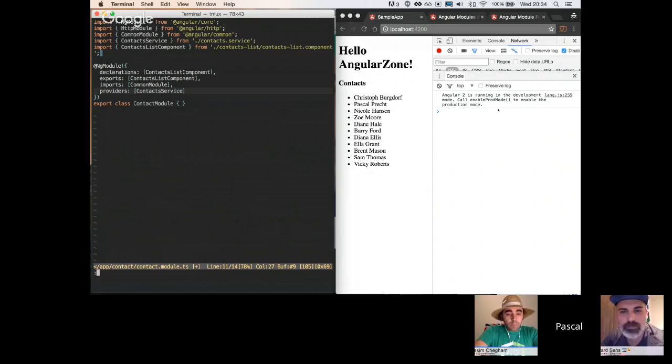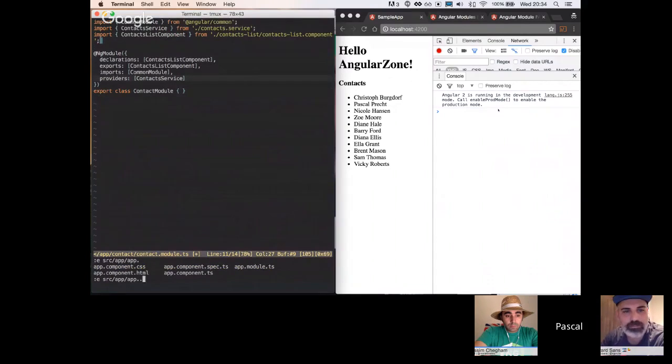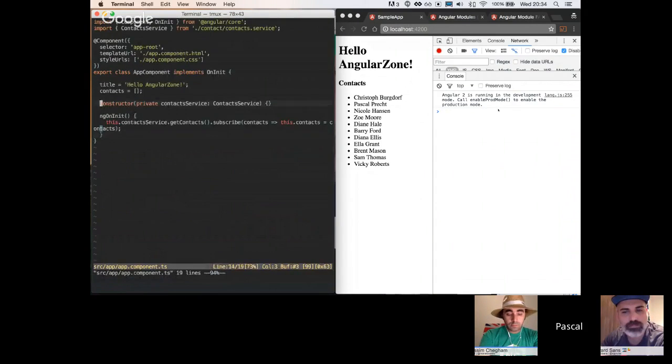Okay, another interesting fact, if we take a look at our app component, our root component, it still simply asks for the contact service and uses that, even though there's no provider defined in our ngModule, because we imported that from the contact module.